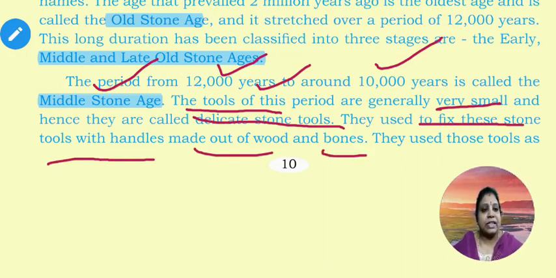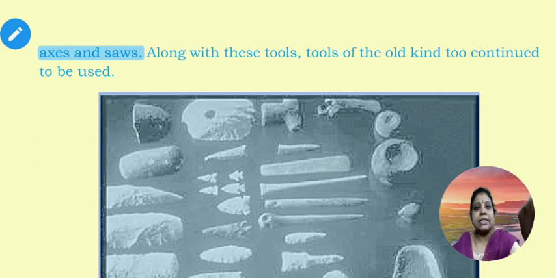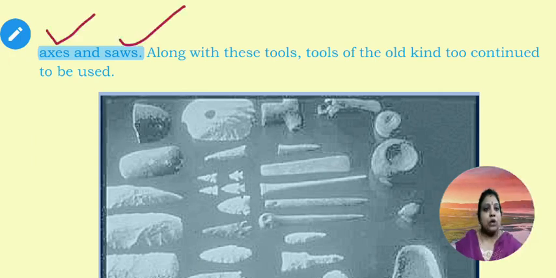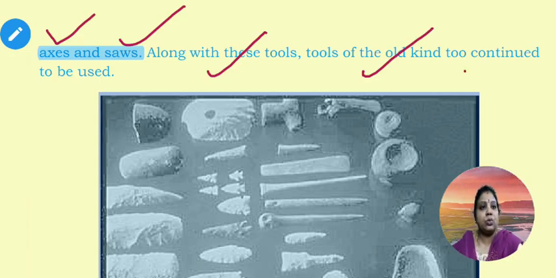The Middle Stone Age used these tools as axes and saws. Along with these tools, the tools of the old kind too continued to be used. Not only the new tools, even old tools were used for different activities.